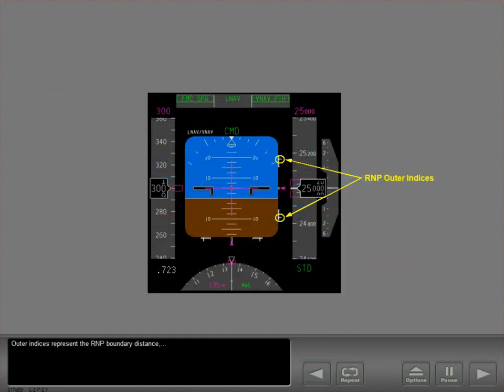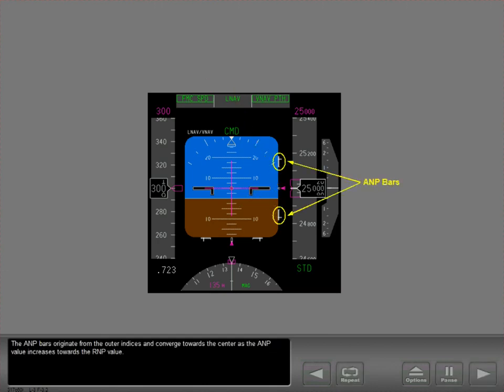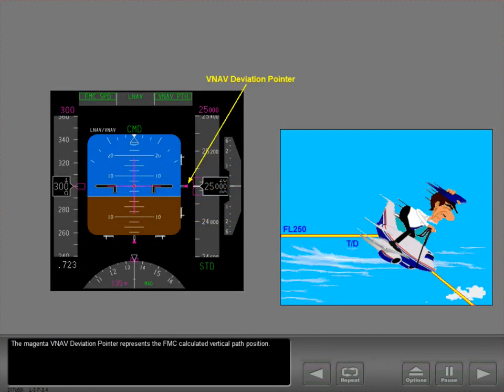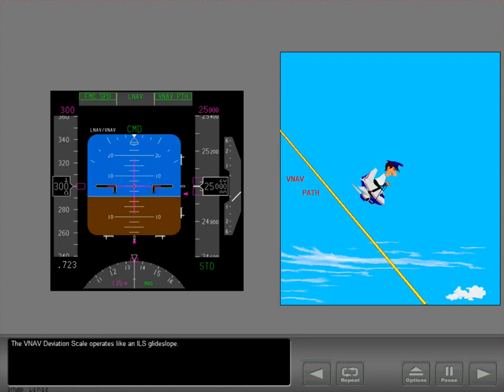Outer indices represent the RNP boundary distance from the center index, which represents the airplane's vertical position. The ANP bars originate from the outer indices and converge towards the center as the ANP value increases towards the RNP value. The magenta Vnav deviation pointer represents the FMC calculated vertical path position. The Vnav deviation scale operates like an ILS glide slope.